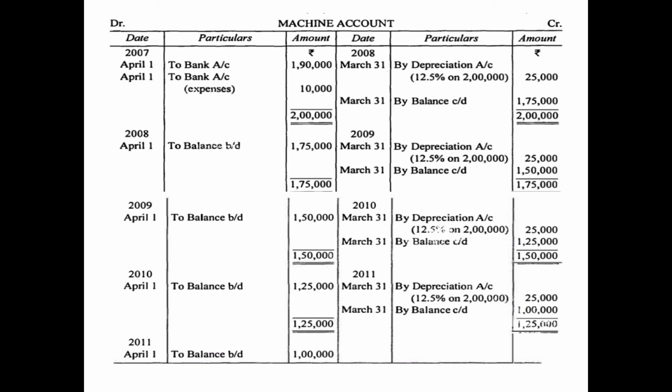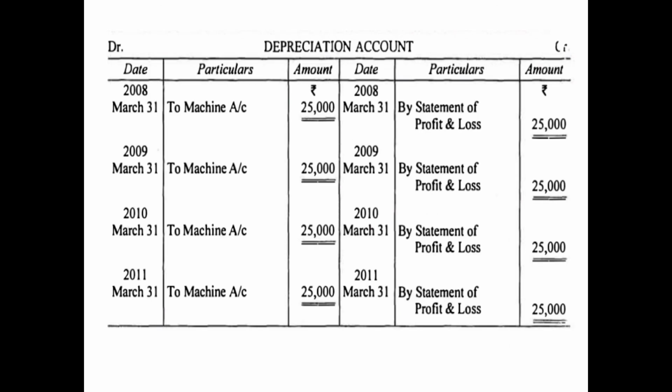That means the balancing figure will be 1 lakh, and whatever we are showing in the carried down will be brought forward on the opposite side. 1st April 2011, that is the beginning of the next period, to balance brought down 1 lakh. The question asks you to prepare the machinery account, the asset account for 4 years, so this we have already prepared. The question also asked you to prepare the depreciation account, so this is the depreciation account.